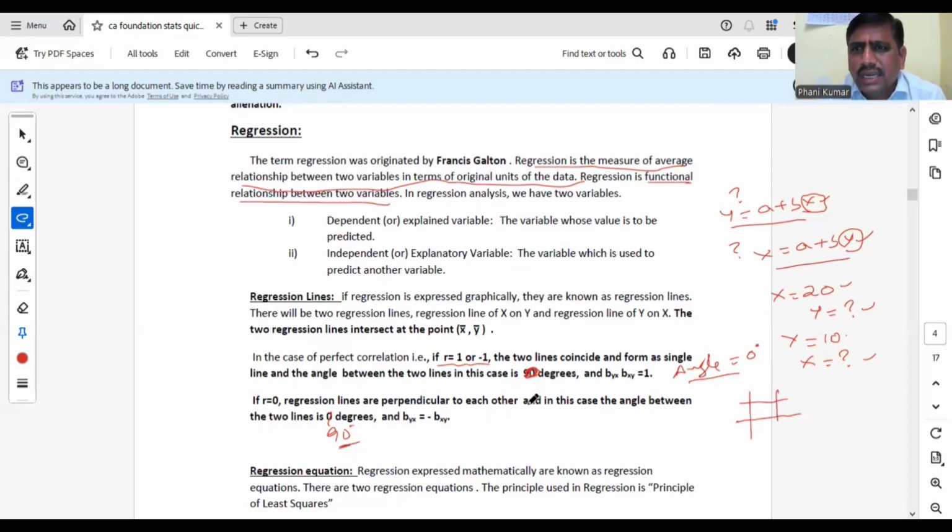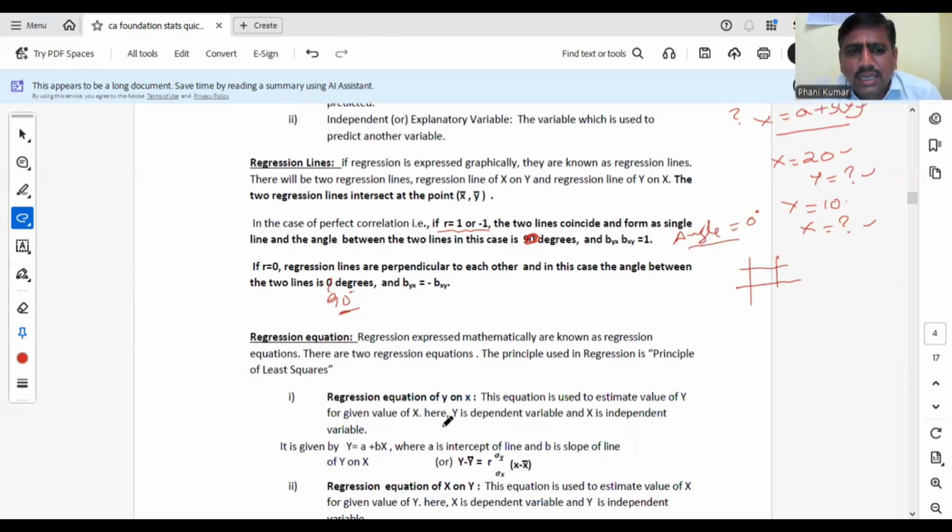What is the relationship between the angle between the two lines and correlation? Inverse relation. That means if correlation is increasing, the angle is decreasing. See here, if r is +1 or -1, the angle is 0. As the correlation coefficient increases, the angle decreases. As the correlation coefficient decreases and r becomes 0, the angle increases to 90 degrees. There is an inverse relationship between the correlation coefficient and the angle of the two lines. Okay, this is about regression lines.